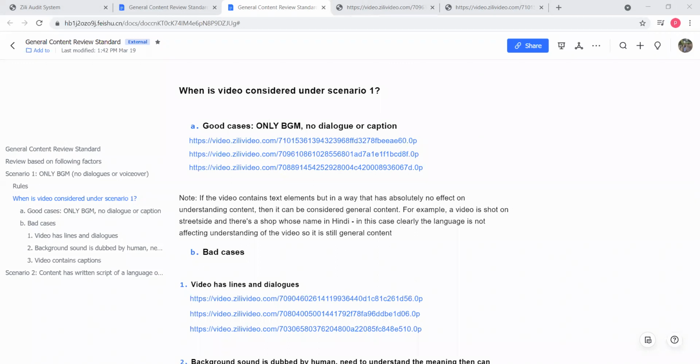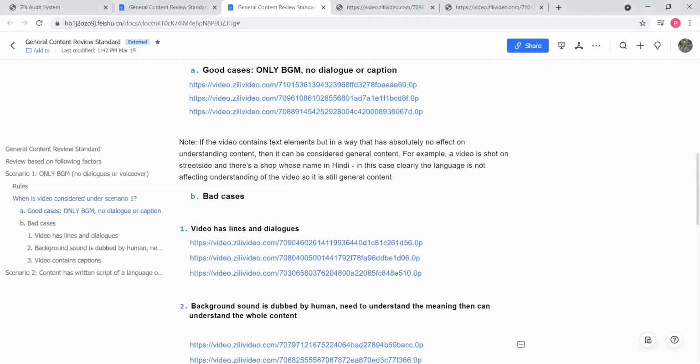If you can read this note, it is written that if the video contains a text element, but in a way that has absolutely no effect on the understanding of the content, then it can be considered under the general part. But we can skip this part, because then you can be confused. What we need to do is consider only English BGM, foreign BGM, as well as the Bollywood BGM. So let's check the bad cases.